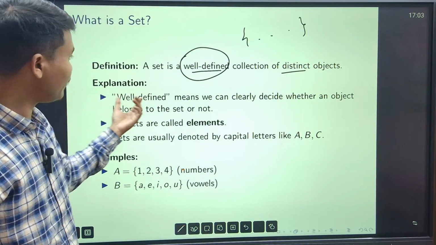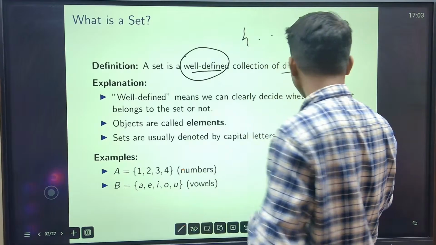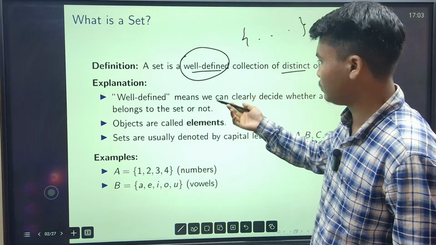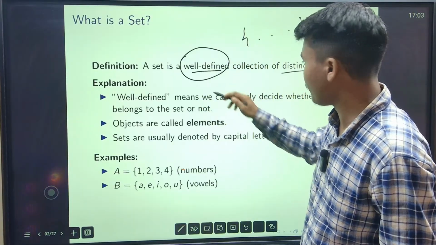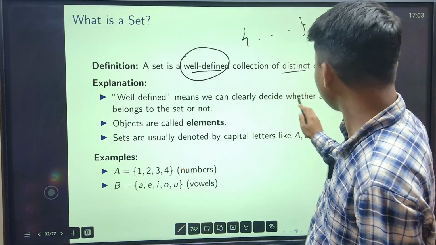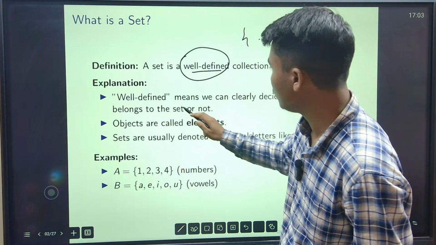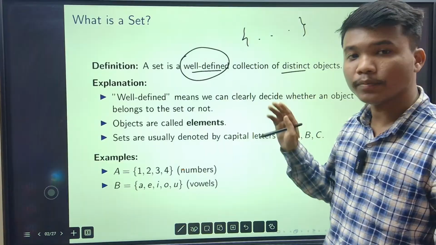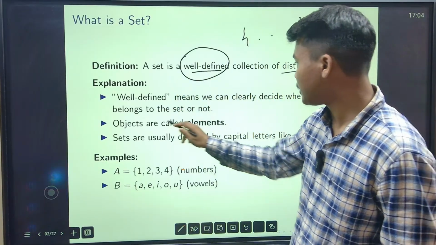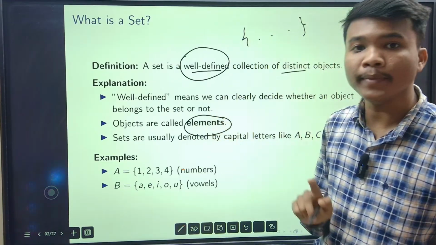What is explained? Well-defined means we can clearly decide whether an object belongs to the set or not. That means if it is well-defined, meaningful, then I can take that element into the set. For an object to belong to a set, the object has to be well-defined. Objects are called elements, right?